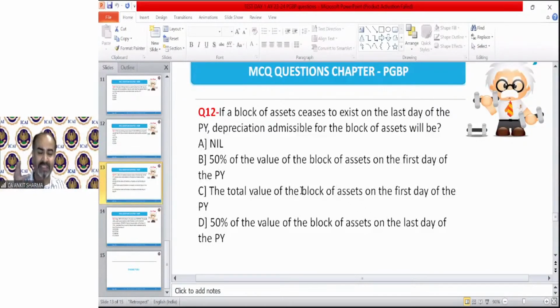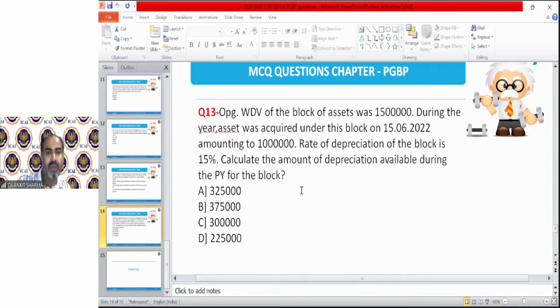No, under income tax, depreciation can be claimed only when the block of asset exists on the last day of the previous year. If there is no block of asset at the last day of the previous year, there will be zero depreciation. Zero depreciation. Correct? So Ms. Kriti has sent the correct answer. Well done, Kriti. And now the last question is here.